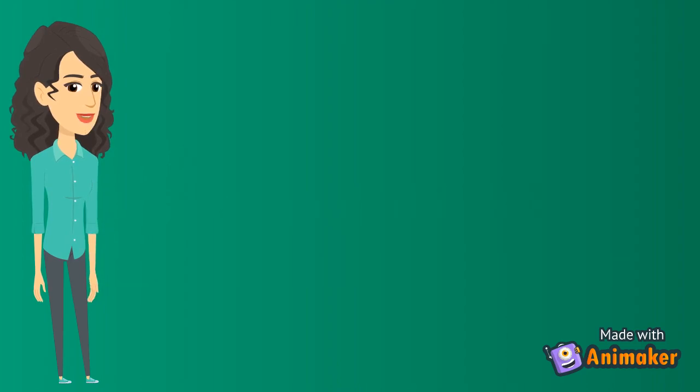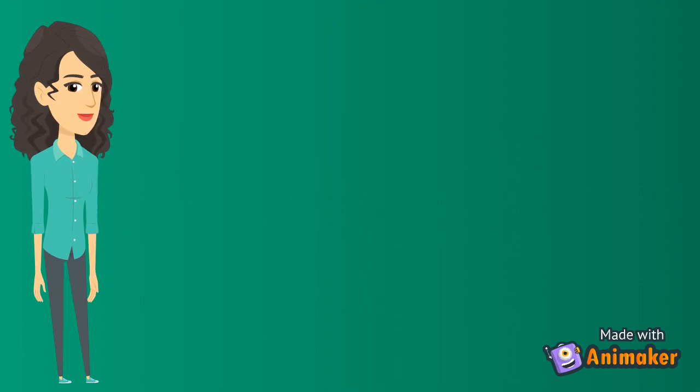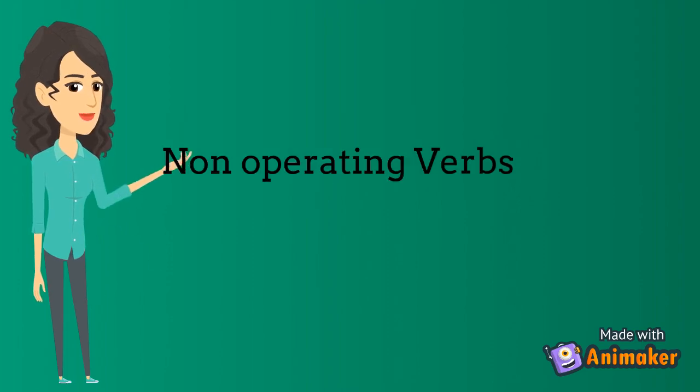Now look at what happens if we change the positions of I and play. The sentence is: play I cricket. This is wrong. We cannot make a question form like this. So, we cannot operate the non-finite verbs. That is why non-finite verbs are called non-operating verbs.